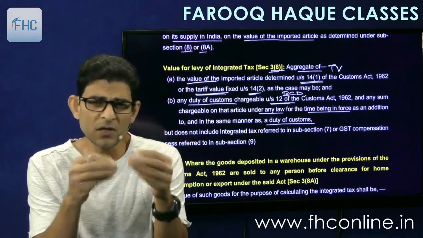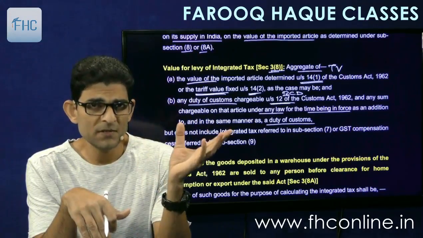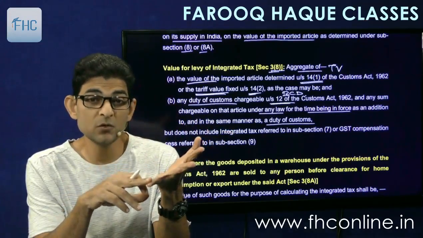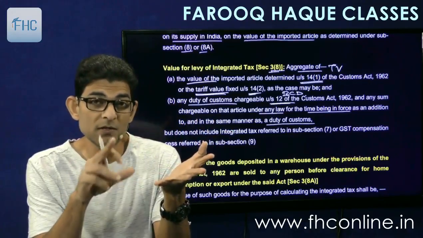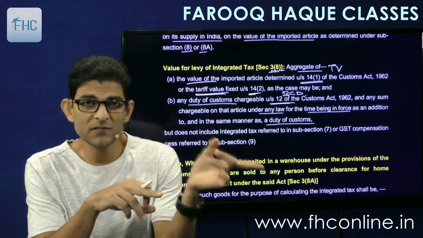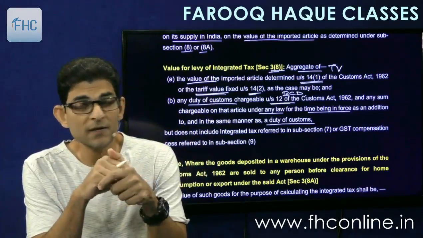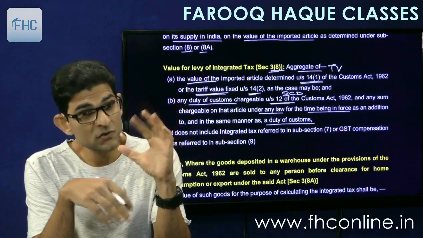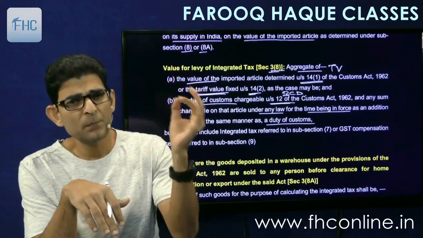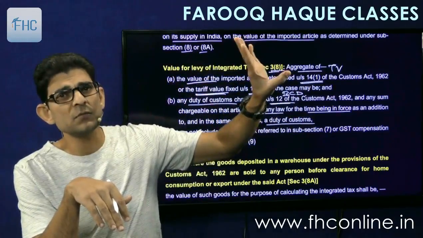So it will include all types of duties that we are going to see in this chapter. First we'll see the basic duties, and then we'll see the auxiliary duties also, like anti-dumping duty and subsidy duty, and a lot of them we'll see. Section 6, 8, 8C8 and all those. So this integrated tax is to be charged on value plus basic custom duty and all other duties of customs.